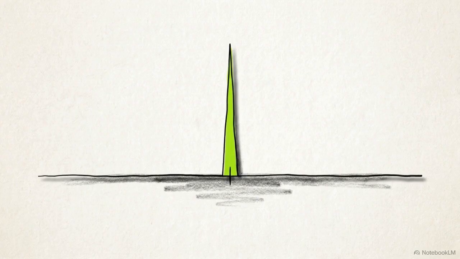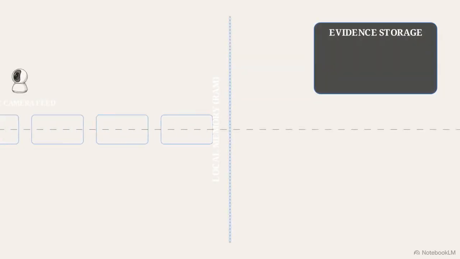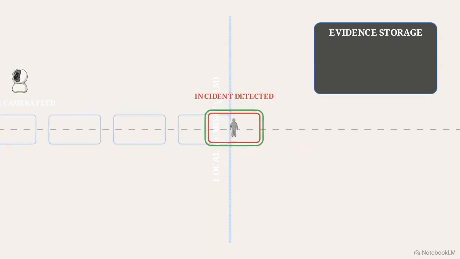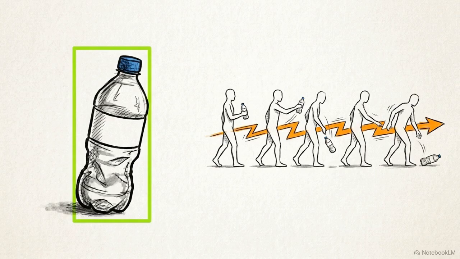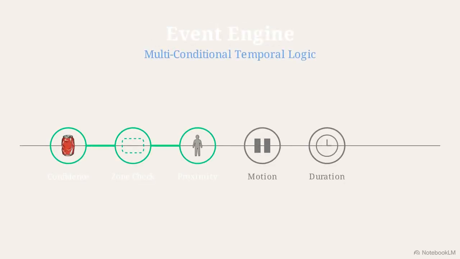The engineering mandate for a functional system is strict. It must be event-driven. The software has to analyze frames entirely in the local memory of the device, discarding the footage and only saving evidence when an incident actually occurs. Achieving that requires moving past a basic spatial image classifier. We have to construct a multi-conditional event engine that understands context over time.